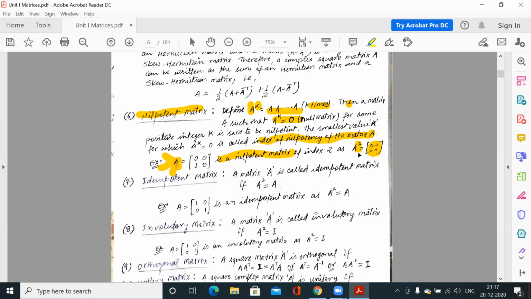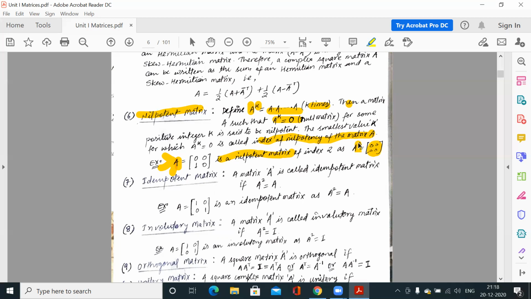Because if you find A cube of this, meaning multiplying A 3 times, since A square is a null matrix, if we multiply A any number of times to this matrix, A cube is A square into A. A null matrix into any matrix is a null matrix. Similarly, A to the power 4 is A cube into A, and A cube is null, so A to the power 4 is also a null matrix. So A square is null, A cube is null, A4 is null, so it is a nilpotent matrix.